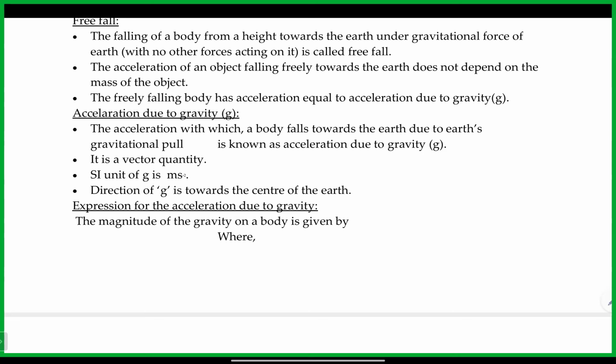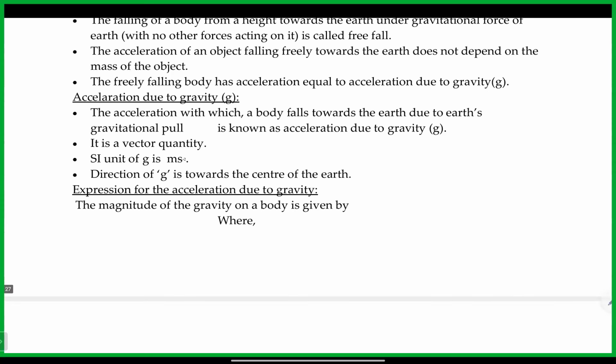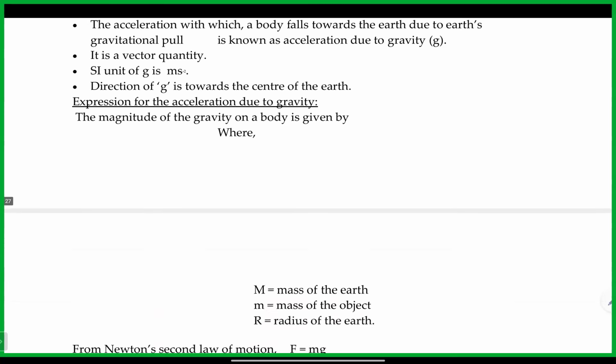Just now we discussed vector quantity. Its direction is always towards the center of the earth. It has a particular direction. Acceleration due to gravity has both magnitude, that is 9.8, and its direction is always towards the center of the earth. For that reason it's a vector quantity.